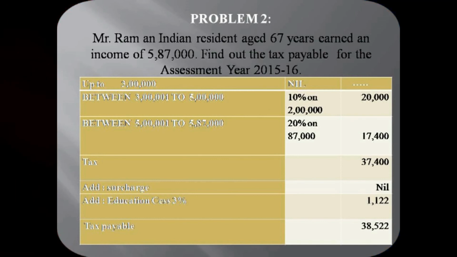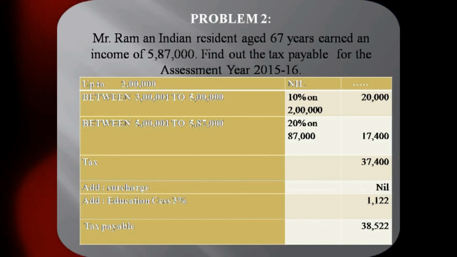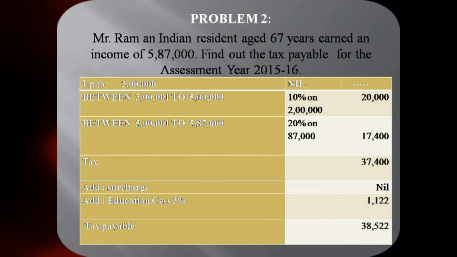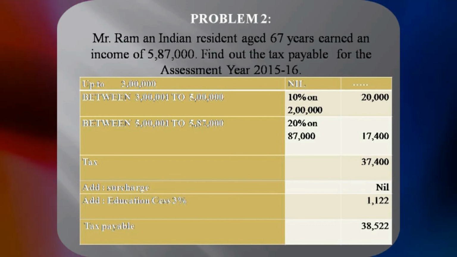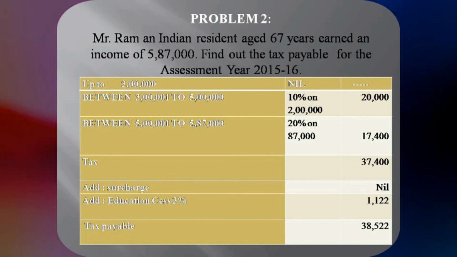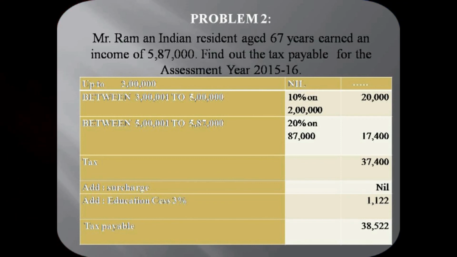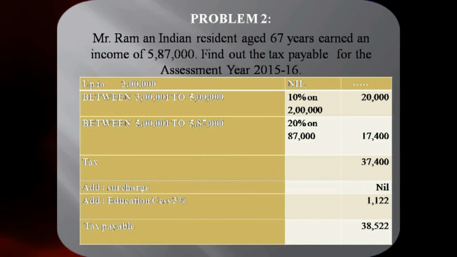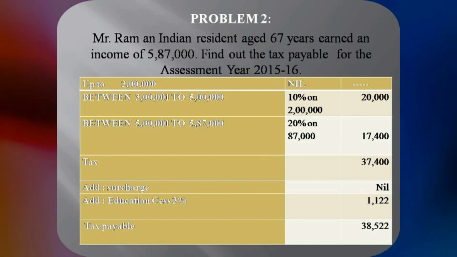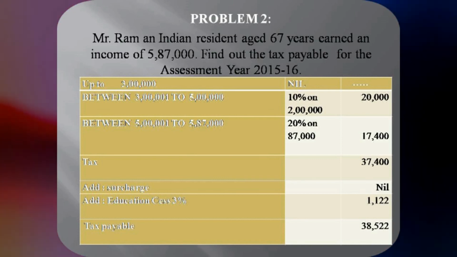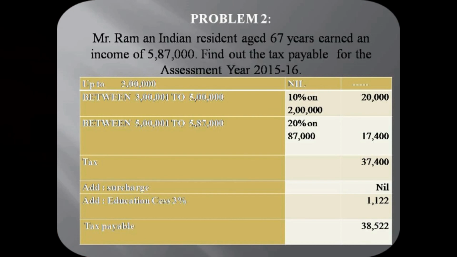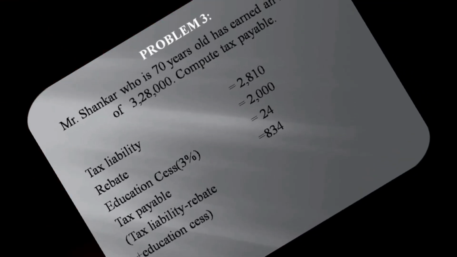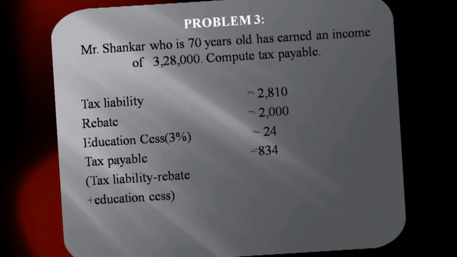So in this problem, the taxable income is 5,87,000. The age of the assessee is 67 years. So for this category, the basic exemption is 3 lakh rupees. First 3 lakh rupees, no tax is payable. Next 2 lakh rupees, 10%, that is 20,000. Next 87,000 comes to the slab of 20%, that is 17,400. The tax payable amounts to 37,400. After adding the education cess 3%, the tax liability is 38,520. Now let us move on to the next problem, where the assessee is having the income of